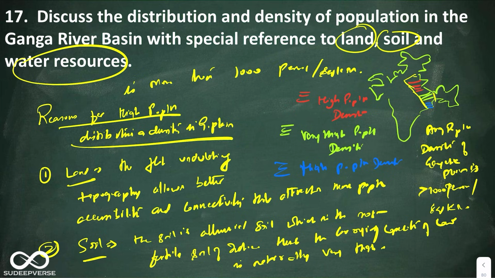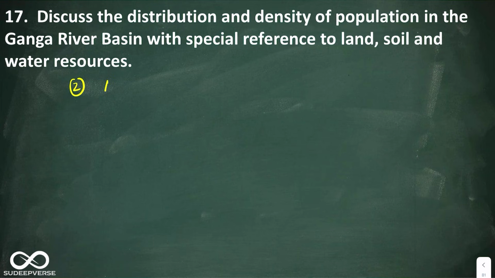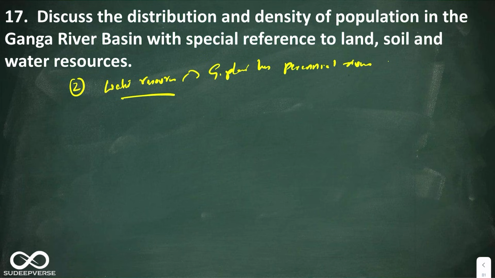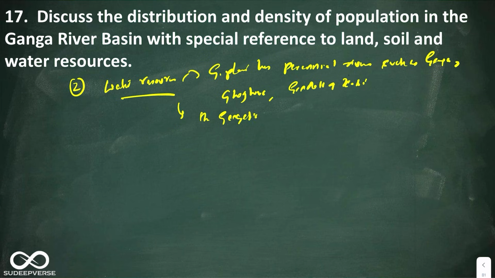Okay, the third one is water resources. You can say the Gangetic Plains have perennial rivers such as Ganga, Ghaghara, Gandak and Kosi. The Gangetic Plains also have very rich aquifers with abundant groundwater.